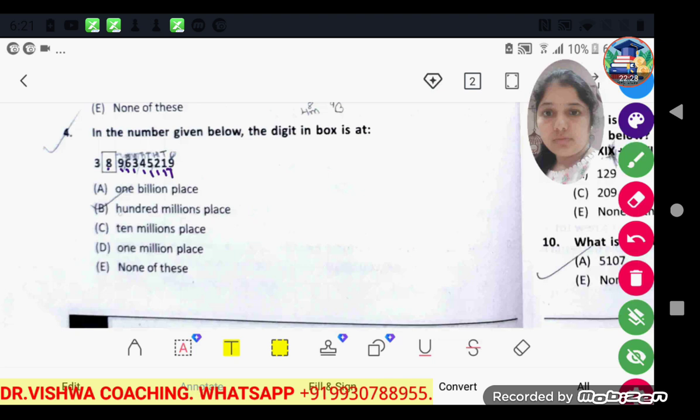Now this naming system is the international naming system and 9 digits are there in a 100 million number. Okay, so 8 is at the 100 millions place. So you have to keep in mind that chart of places and number of digits in it.